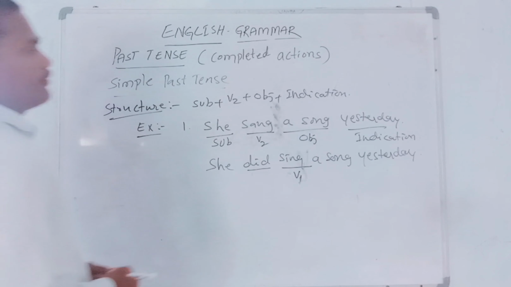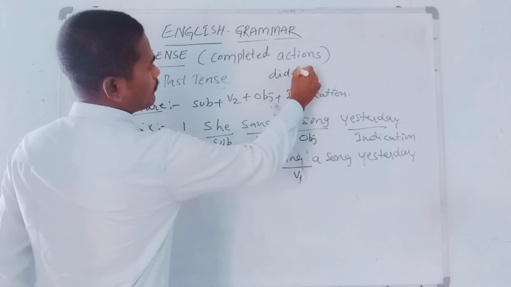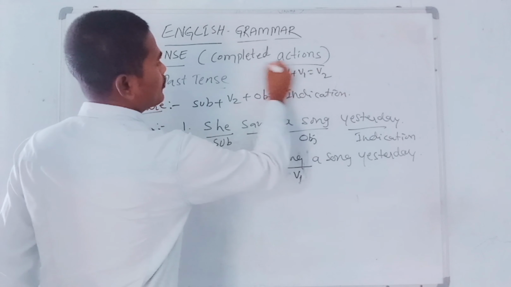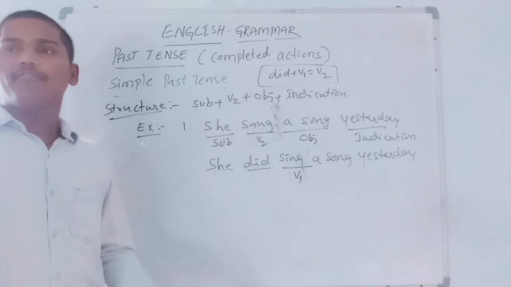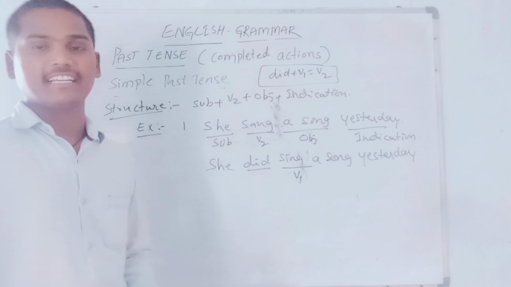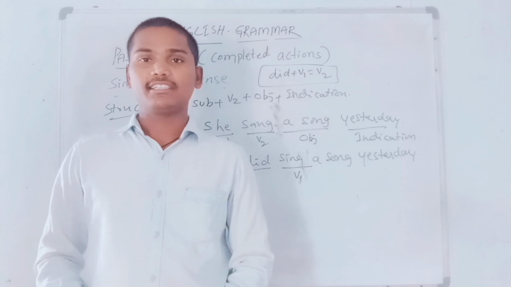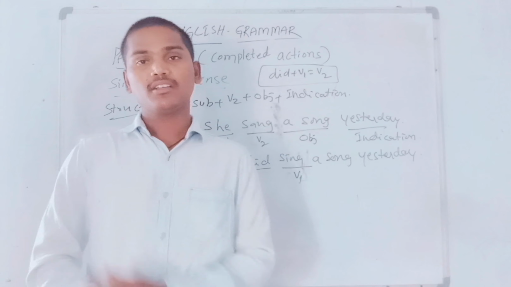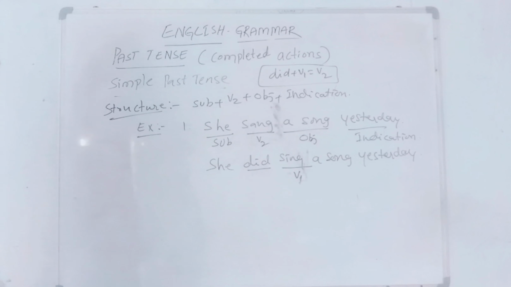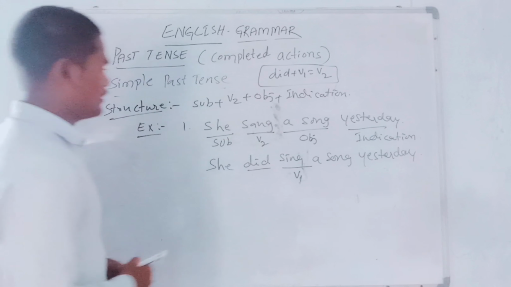Look, my dear students, we have one rule in English grammar: did plus V1 is equal to V2. It is the formula in simple past tense. Whenever we write did in the sentence, then definitely we should write the V1 verb form in that sentence. Otherwise, if you write any other verb form, the whole sentence becomes wrong. That is very important to remember and write in every past tense sentence.